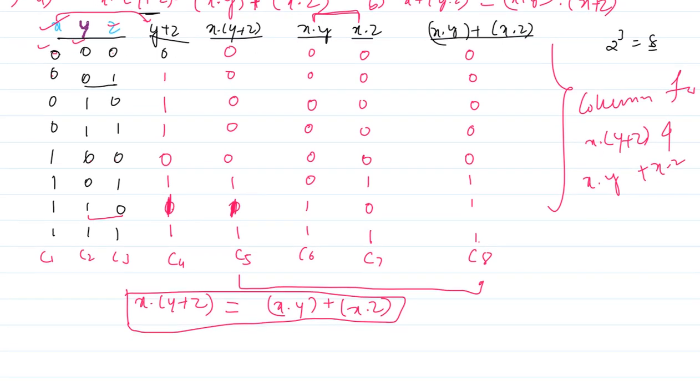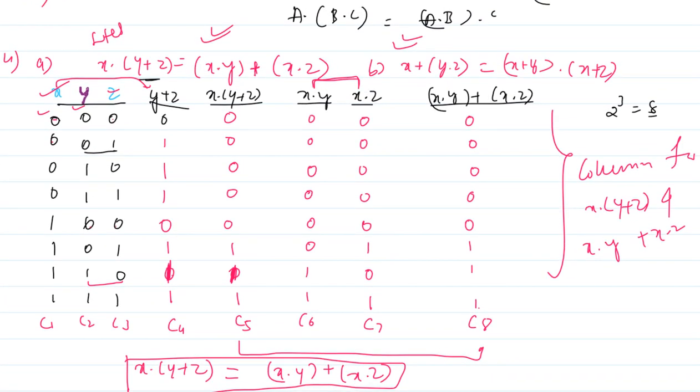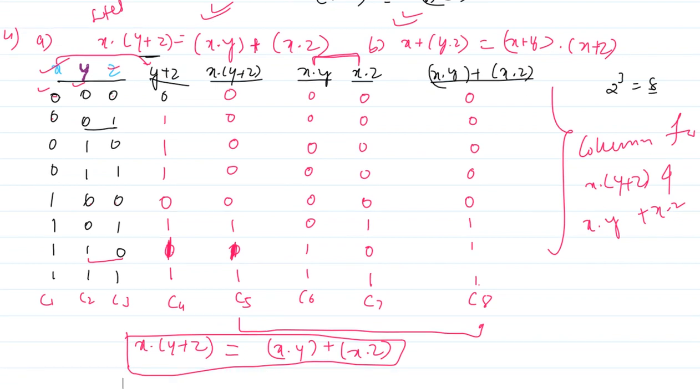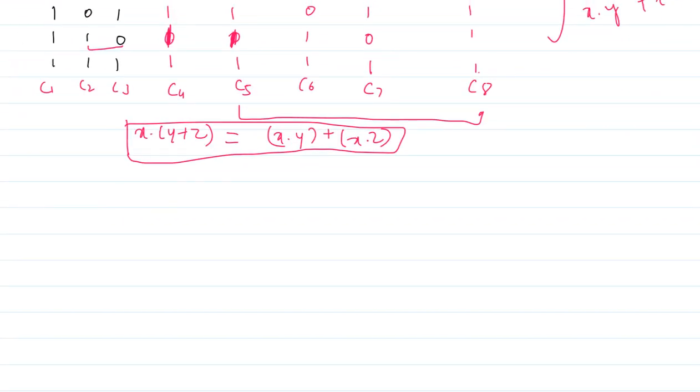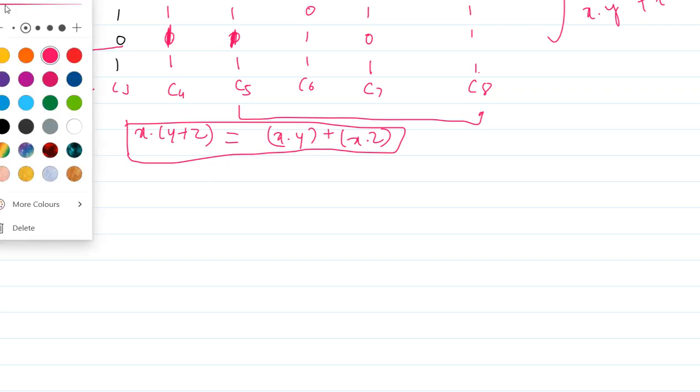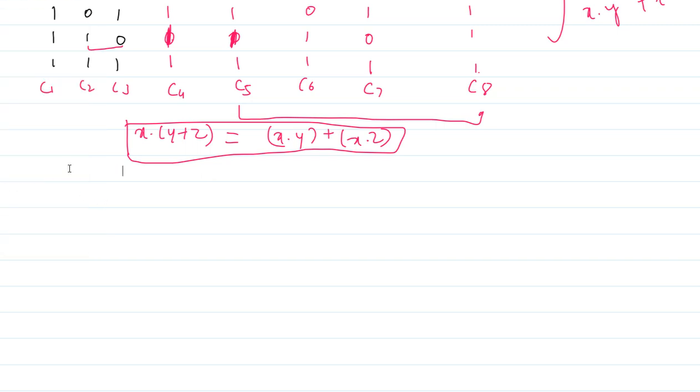Here I verified the distributive law, which is dot over plus operator, that is A. Your job is to verify and write and submit it to me. You have to verify the second one. This is A, I have done.